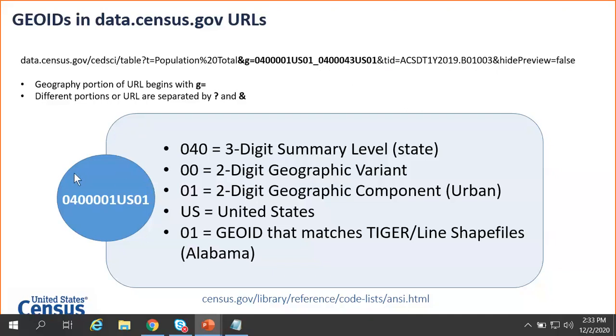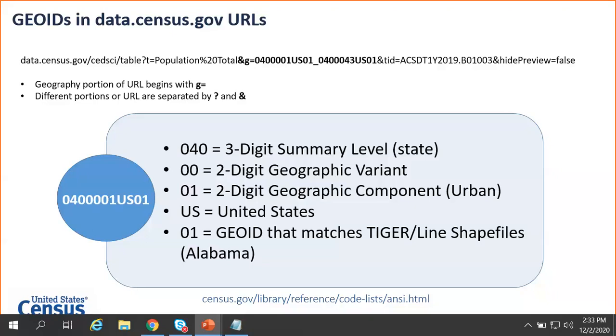And the different components of that ID are broken out here in the middle of the slide. So the first three characters, 040, correspond to the 3-digit summary level that we selected. Remember, we selected data at the state level. The next two characters refer to the 2-digit geographic variant. This is applicable for certain types of geographies that have vintages.